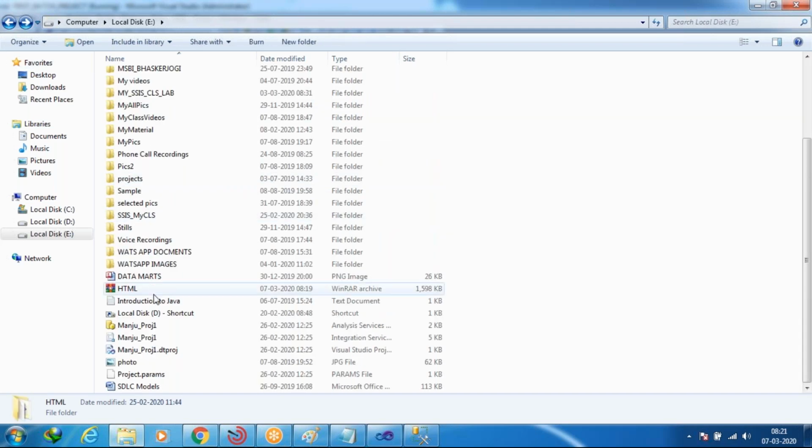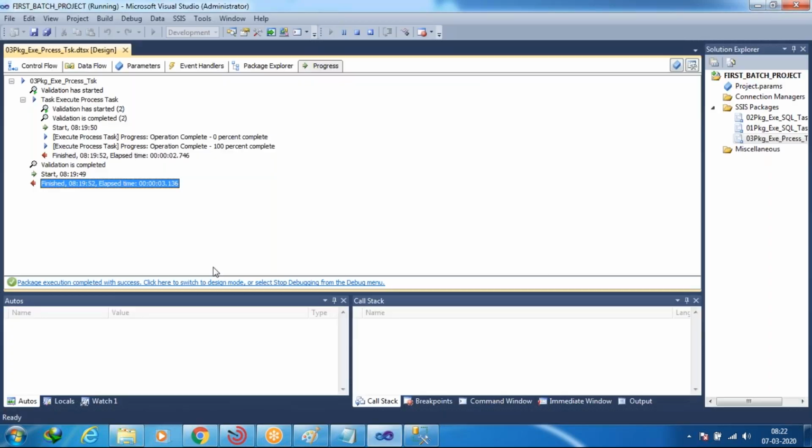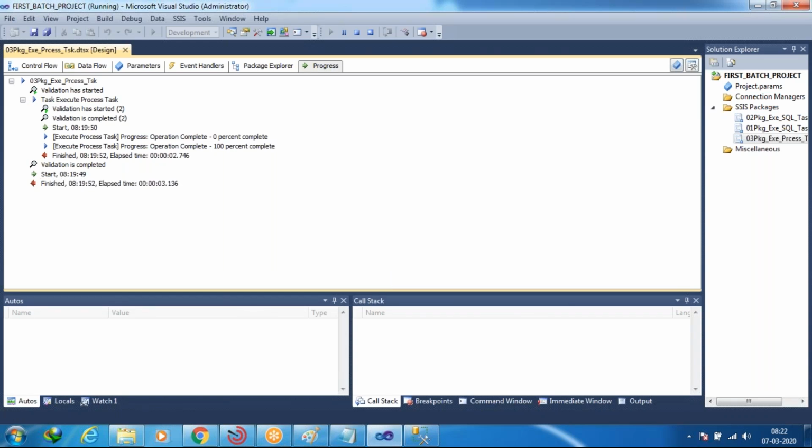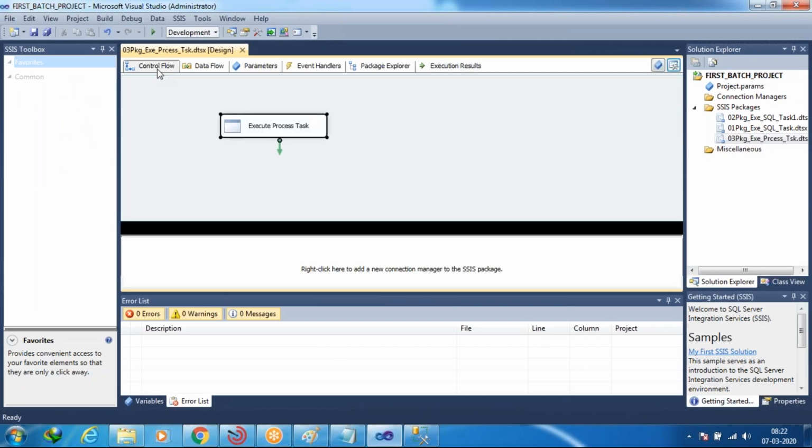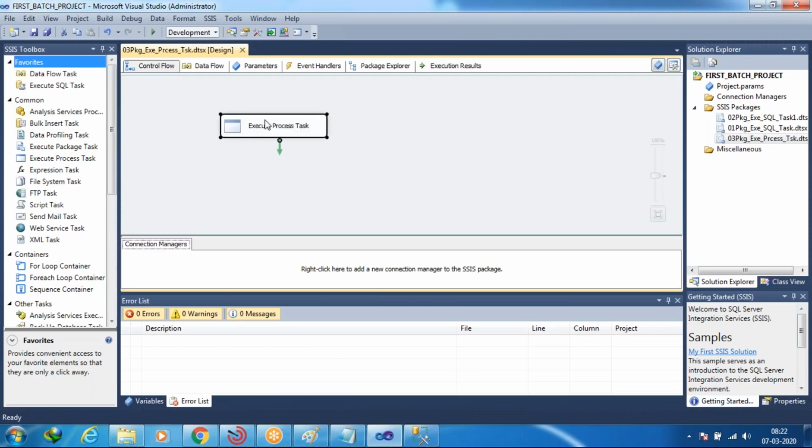Total HTML was there. Here we had given the wrong path. HTML was converted. I'm going to give some other path once. Yes, the program was successfully executed, not a problem in that. The path was not correct.